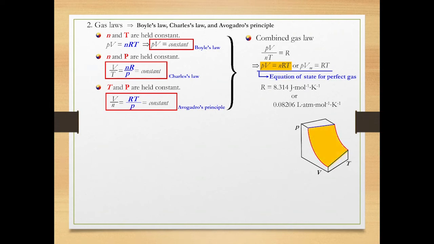All possible states of perfect gas in any pressure, volume, and temperature are present on the orange surface of the plot. The pressure-volume plot from the Boyle's law is called isotherm because it is under a constant temperature condition. The volume-temperature plot from Charles' law is called isobar because it is under a constant pressure condition. The pressure-temperature plot is called isochore because it is under a constant volume condition.